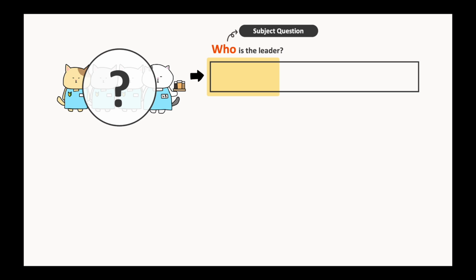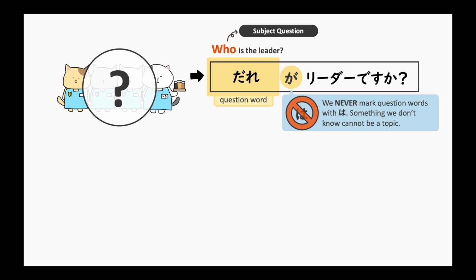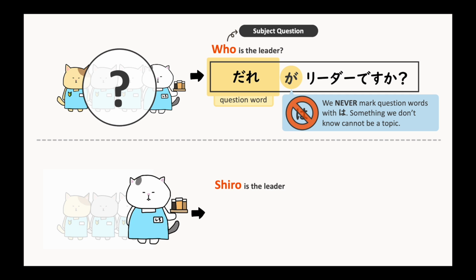In the subject question, we always mark the question word with ga. In this example, the question word is who, 誰. So, who is the leader is 誰がリーダーですか? Please note that we never mark question words with wa because something we don't know cannot be a topic of conversation. Now, Shiro is the leader is the answer to this subject question.